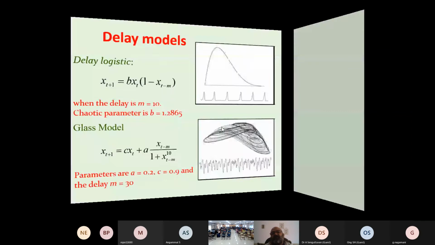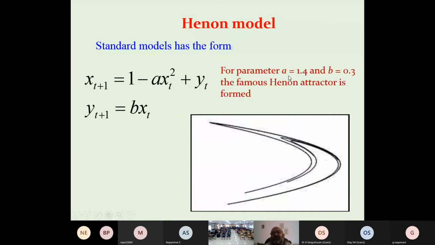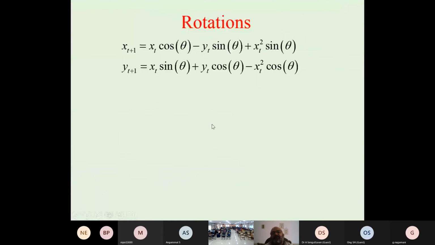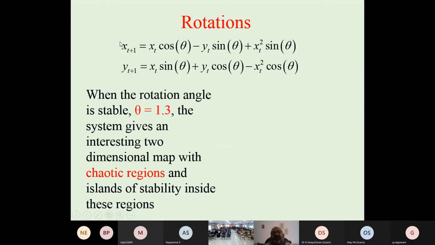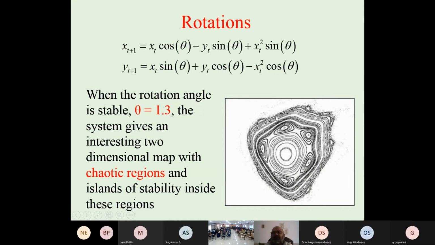And we have another model, the Henon map, with this equation. When we choose the parameter a equal to 1.4 and b equal to 0.3, we have an attractor. We can show that this is a chaotic attractor. Then we have the rotation map, and with theta equal to 1.3 we show the chaotic behavior like this. It is very interesting, and it is very useful in fluid dynamics, or in many areas where we want to show basins or different objects. This is a picture where theta is the rotation angle.